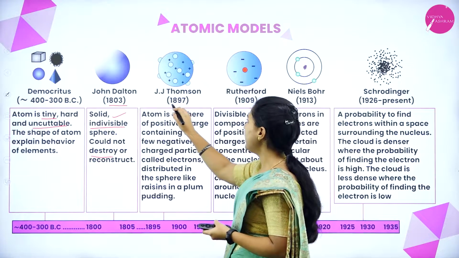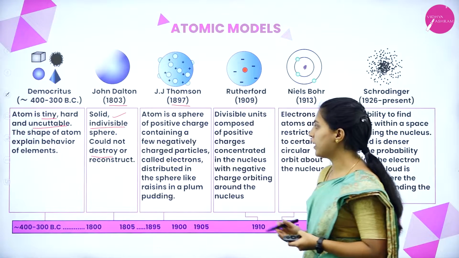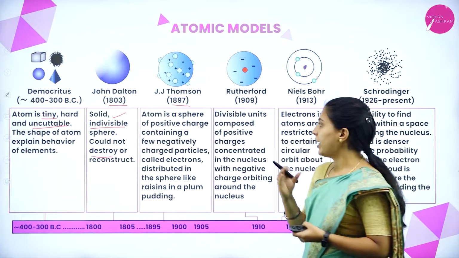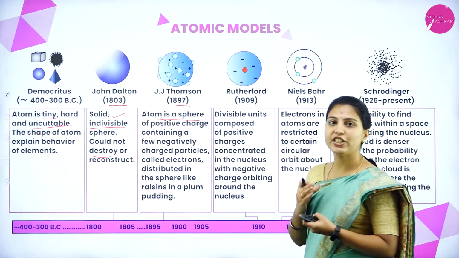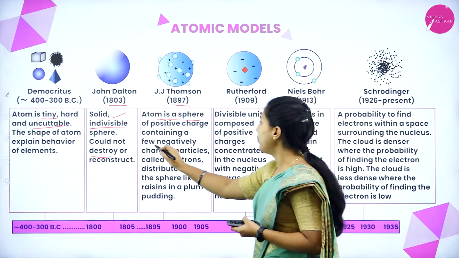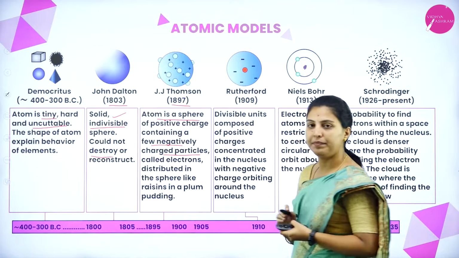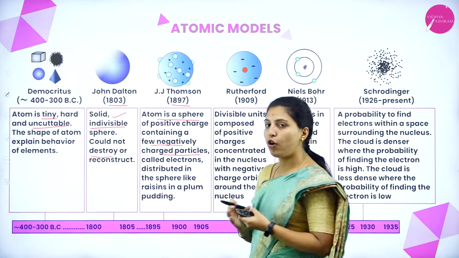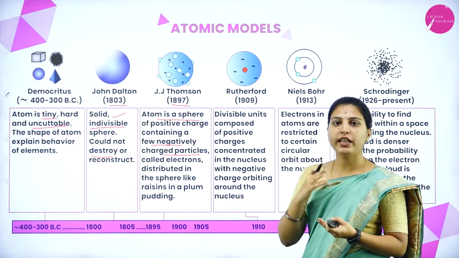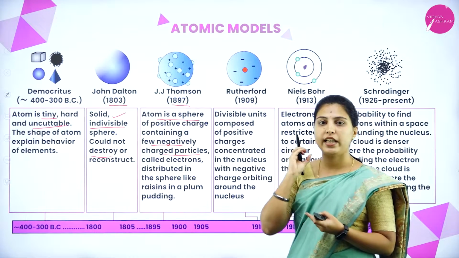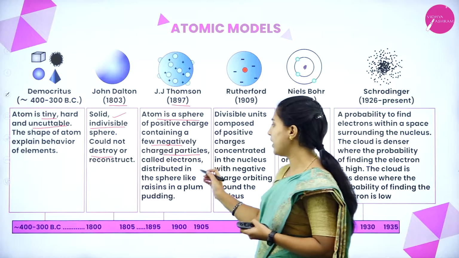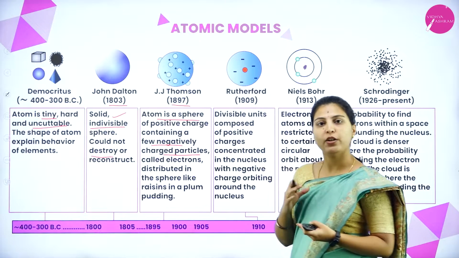Next, in 1897, J.J. Thomson made an experiment and told that atom is a sphere of positive charge containing a few negatively charged particles called electrons. So in a positively charged sphere, negatively charged species, that is electrons, are present and distributed over it.